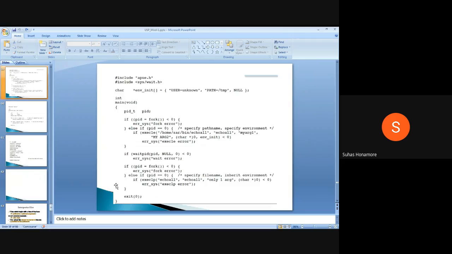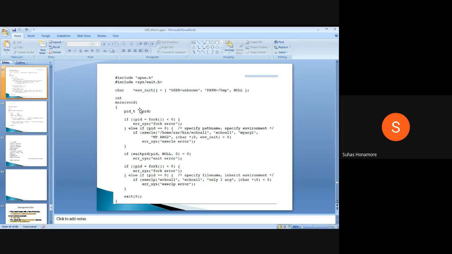Okay, now we'll see one example. So go through this example a bit. Here we have this environment variable listed as a global variable. We have given two environment variables, and the third one is a null. So after the environment variable vector, where we are giving two things, the zeroth one and the first one, we give a null.